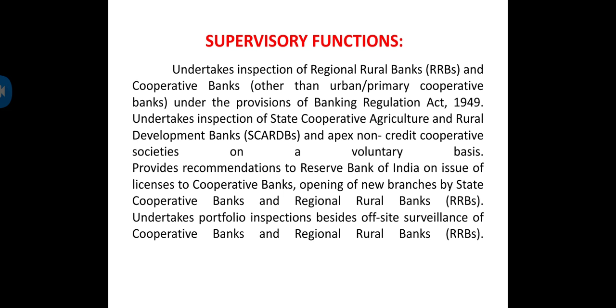4 types of regulatory functions are there. It is checking. It is inspecting the cooperative banks, state cooperative banks, regional rural banks, all the different types of agricultural banks. It is also giving the permission to open the new branches of banking under agriculture. If you want to open the bank, you should give the application to the RBI, and it is also giving the complete information and powers to regional rural banks and cooperative banks.